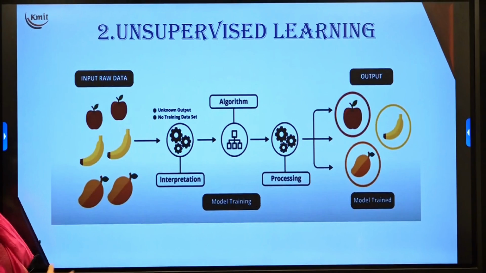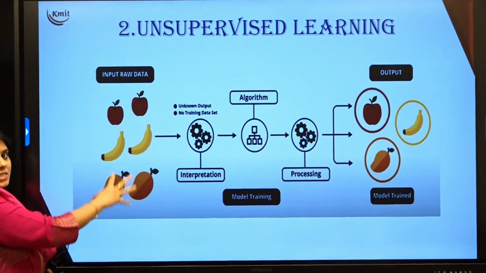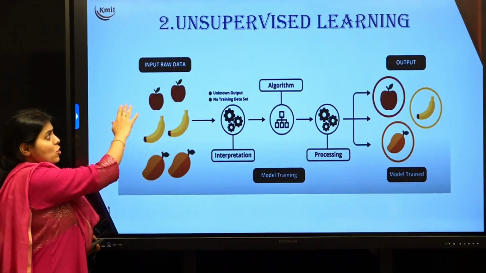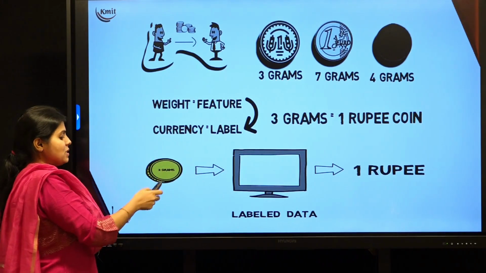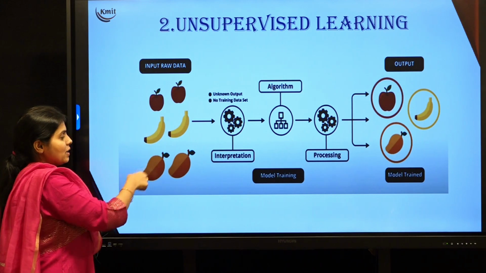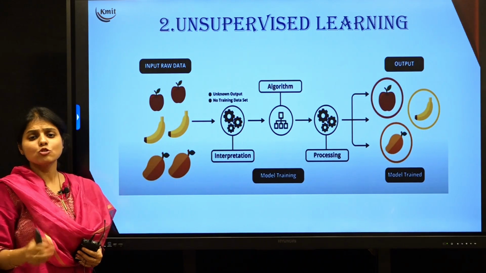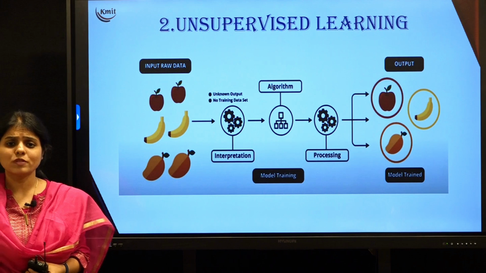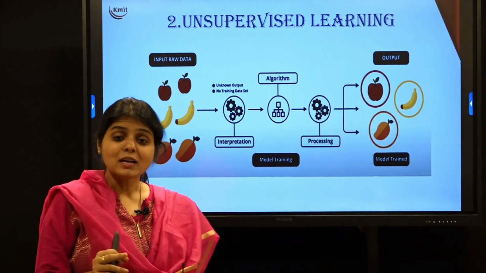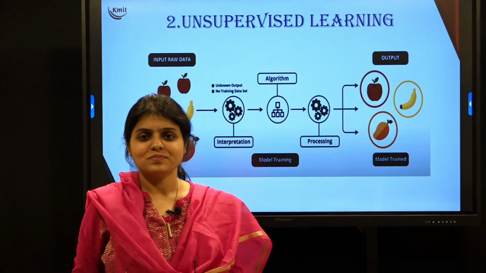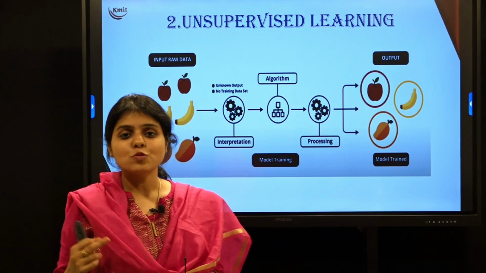Now when I talk about unsupervised learning, as you can see here, I have 6 images. I am not having any labels for the images. As you can see, there are 2 apples, 2 bananas and 2 mangoes. The input data is raw here. I don't have any names for each of them. Now the machine will not understand what exactly they are, but the machine can group them, right? So this is called unsupervised learning.